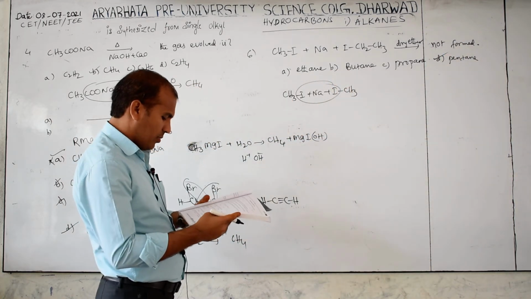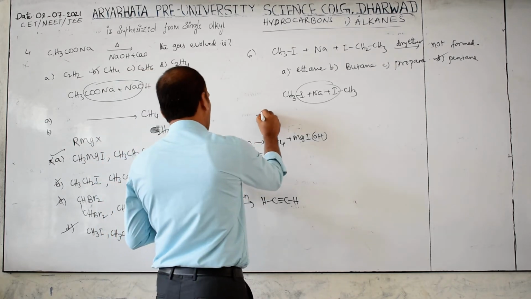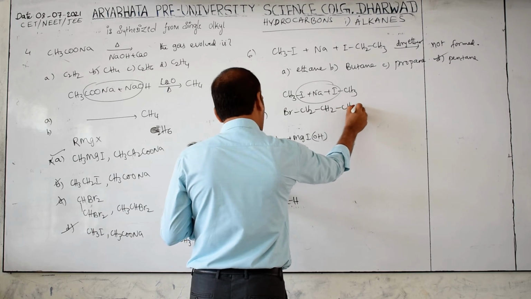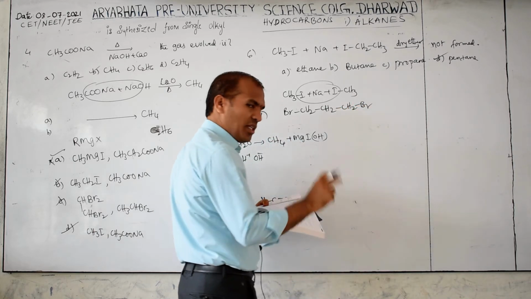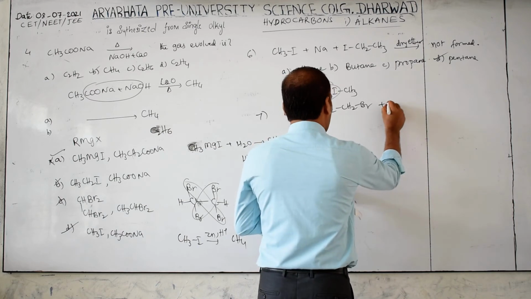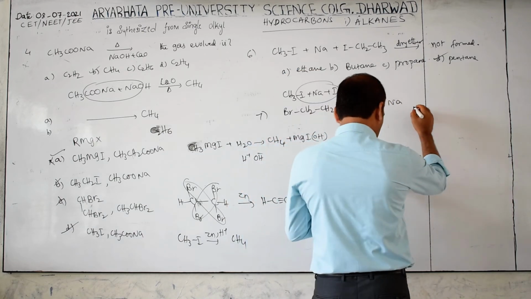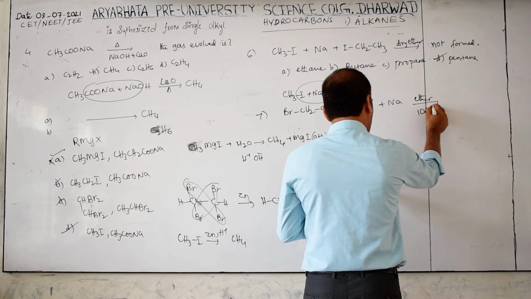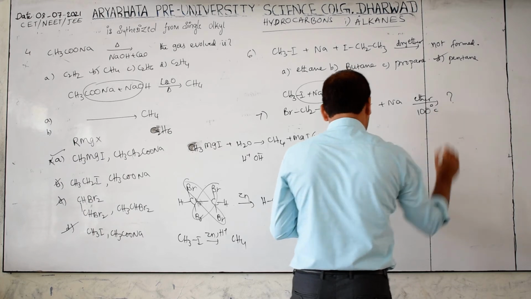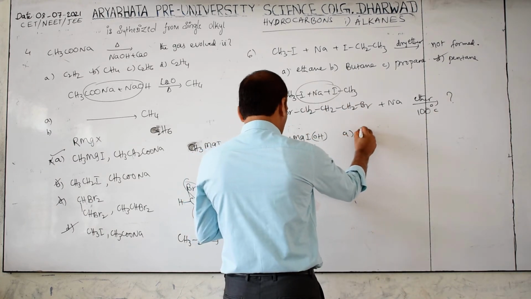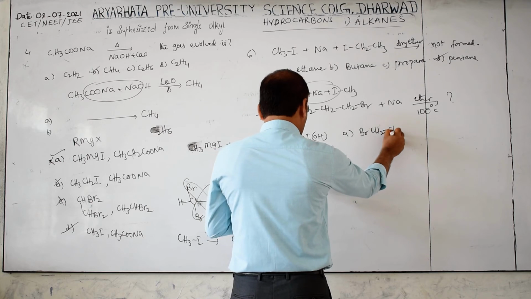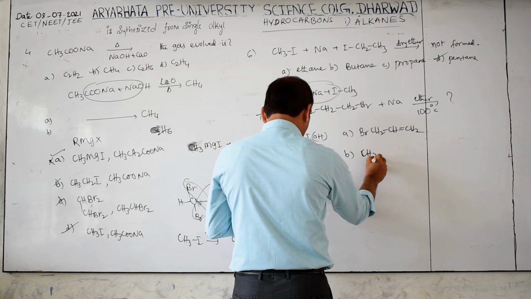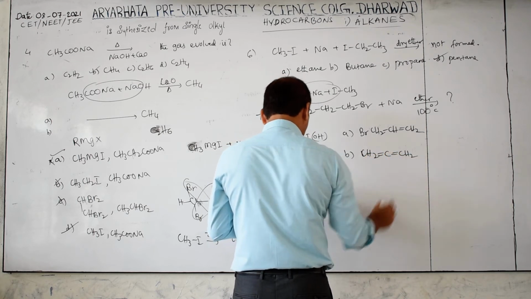Next. Question 7. Br, CH2, CH2, CH2, Br. How many CH2s are there? 3 CH2s. This reacts with sodium in the presence of dry ether, at 100 degrees Celsius. Then what is the product? Options are: A, Br CH2 CH double bond CH2; option B, CH2 double bond C double bond CH2.